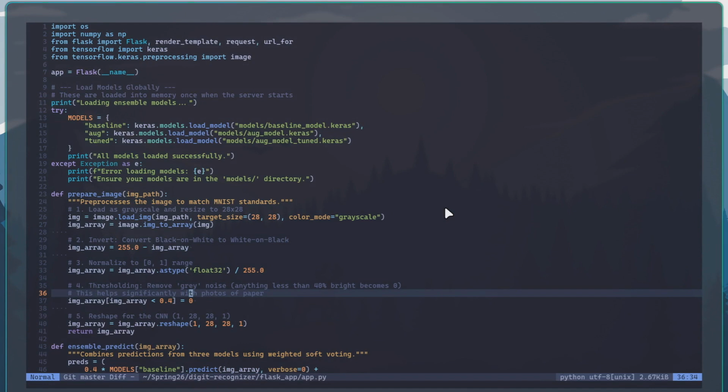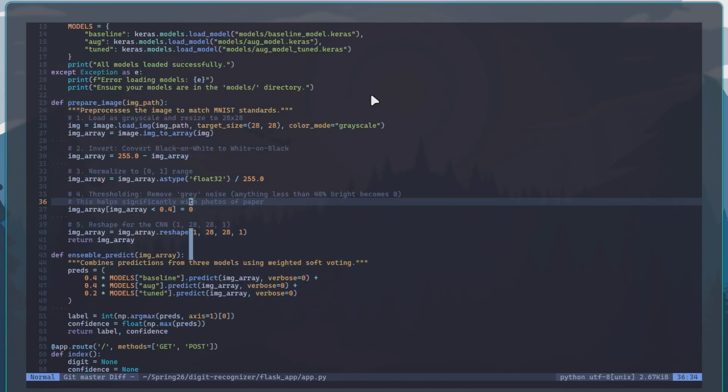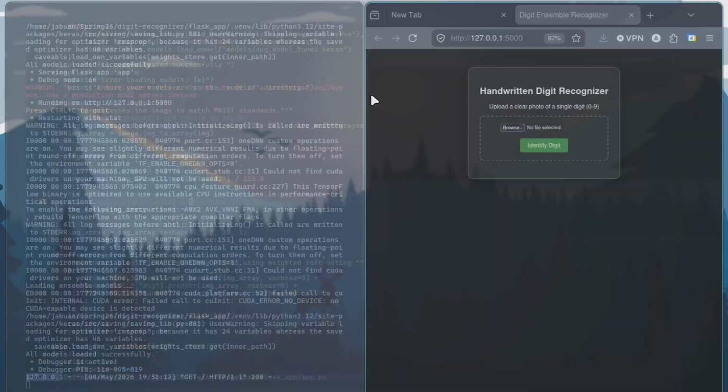Now talking about our simple Flask app. Our simple Flask app just takes all the 3 models that we made and turns them into sort of an ensemble, using those models with weights to predict images that you can enter through a user interface. Now, the prepared image takes those images that you uploaded, turns them into a 28 by 28 grayscale, and inputs it to our models. Now, going into our actual app.